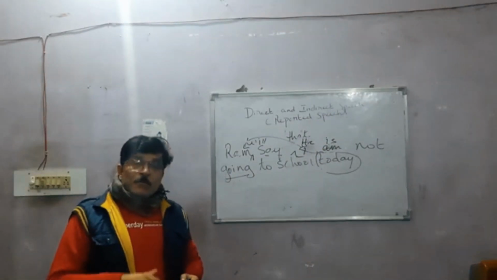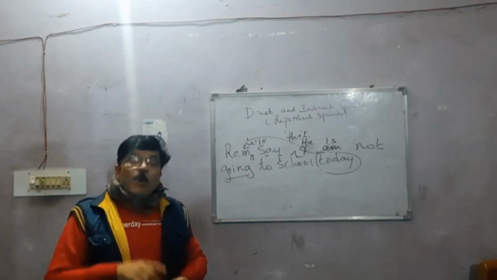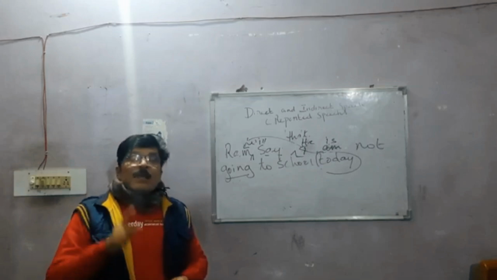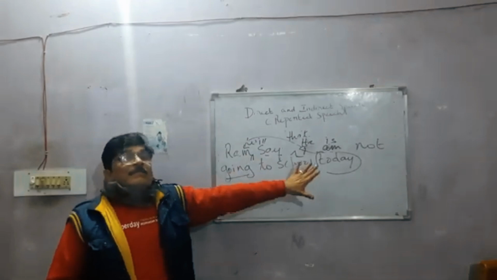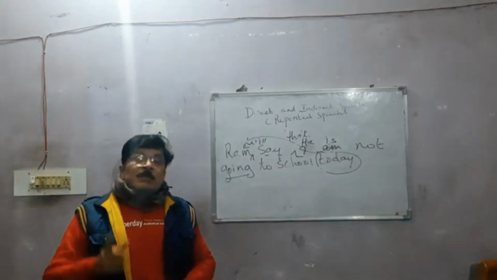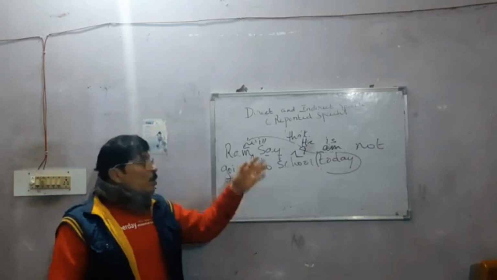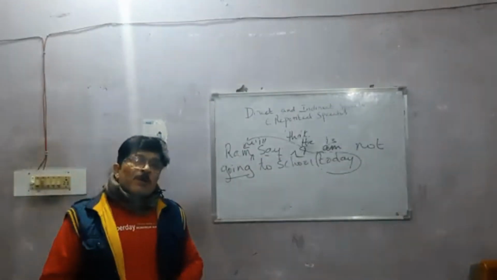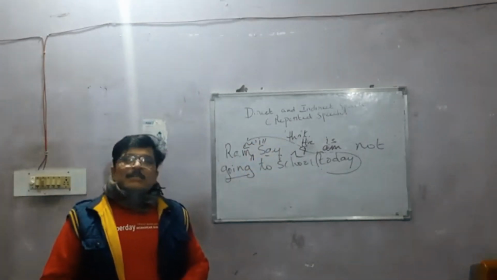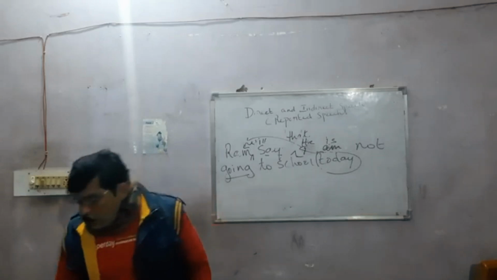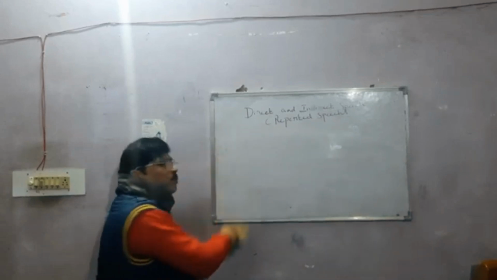Now once more I'm repeating it to you so that you will understand better. If the reporting verb is in present tense or future tense, then there will be no change in the tense of the reported verb. The pronouns will change accordingly. The first person pronoun will change according to the subject. The second person pronoun will change according to the object. And the third person pronoun will not change. So I hope you understood this. This is the first thing that you have to understand.